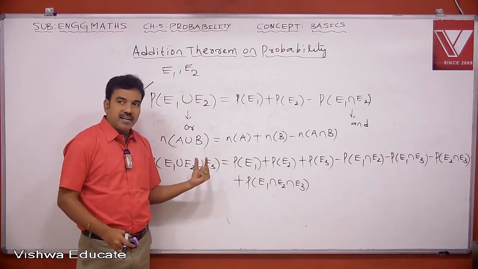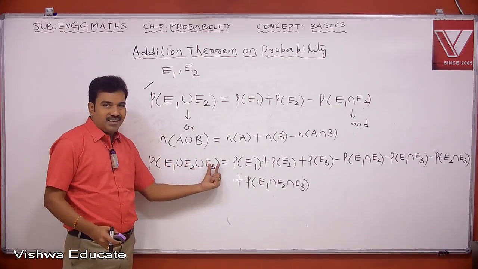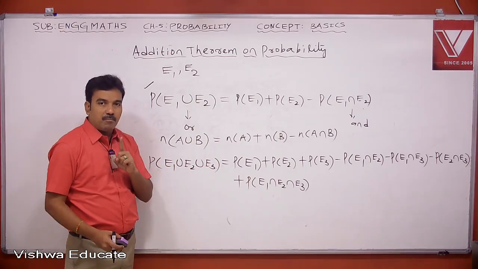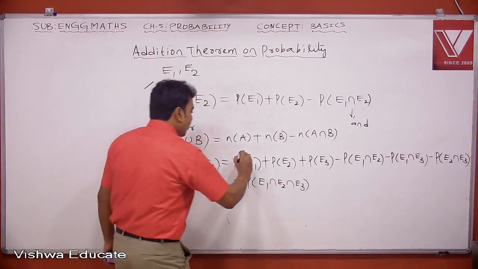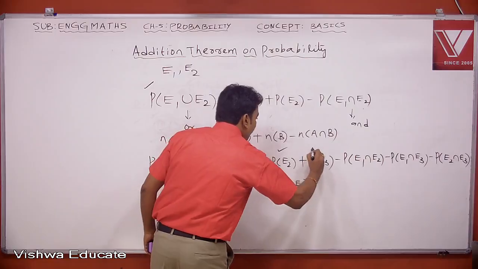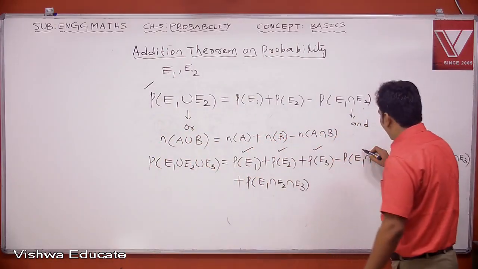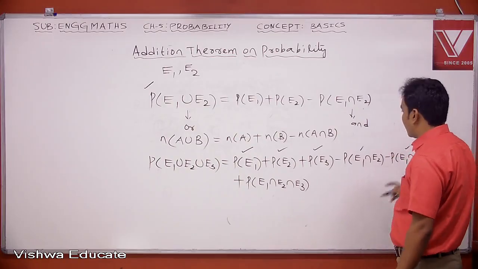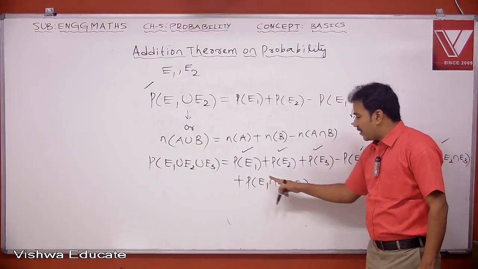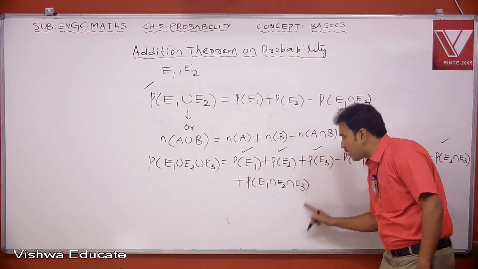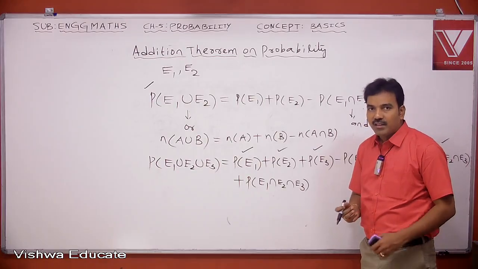Suppose a sample point repeats in E1, E2 and E3. So that means we were counting at this place, at this place, at this place. Therefore that has to be removed at this place, at this place, at this place. So three times we were counting, three times we were subtracting, but that will be gained again in the probability of E1 intersection E2 intersection E3. Are you following this?